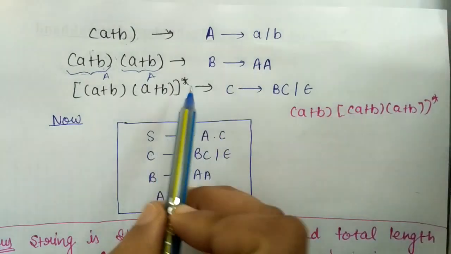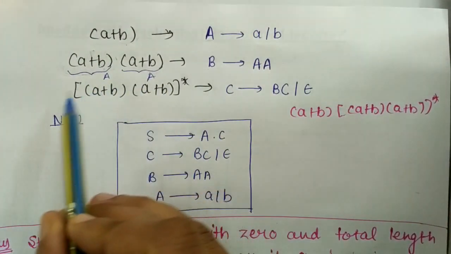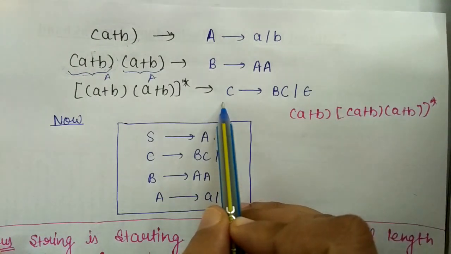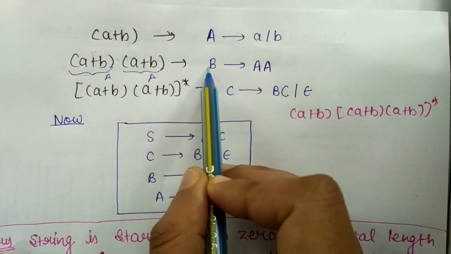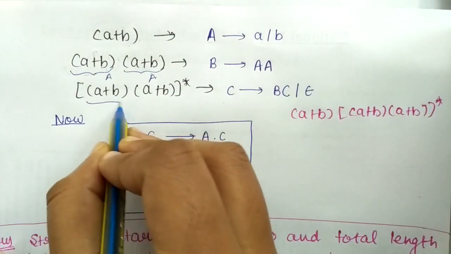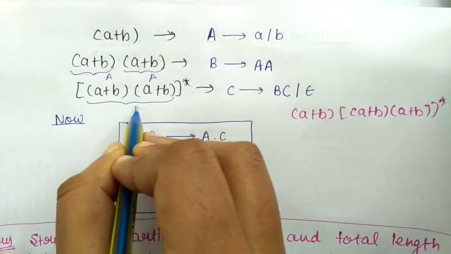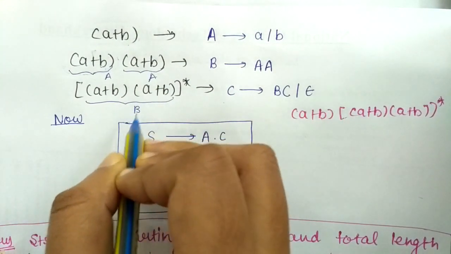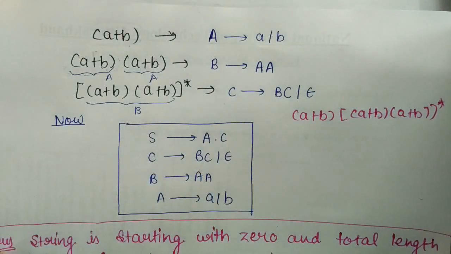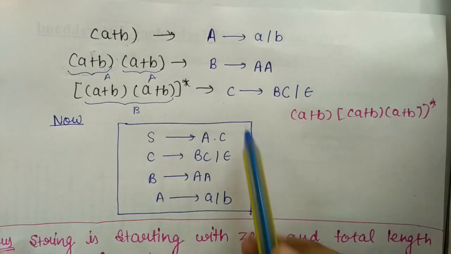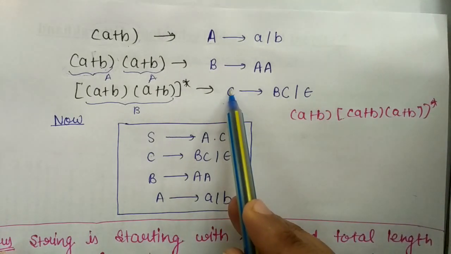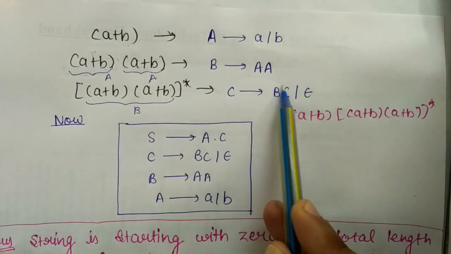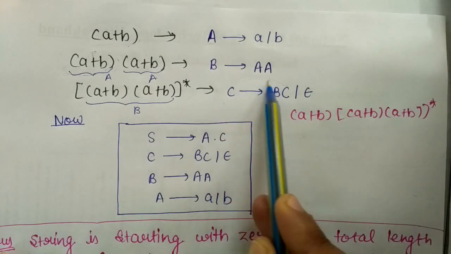Now you want the repetition of this whole thing, so you take another variable C, and you are representing this whole thing by B, and you want the repetition of B. So how can you take the repetition? As I have told in the last session, if you want to take a repetition of any variable, put a variable here.